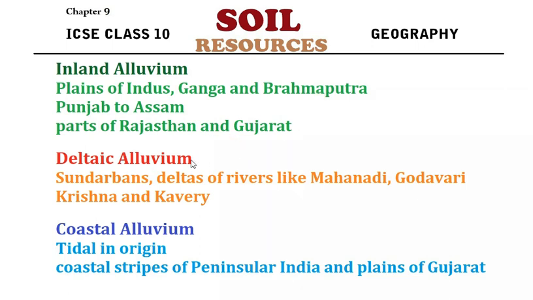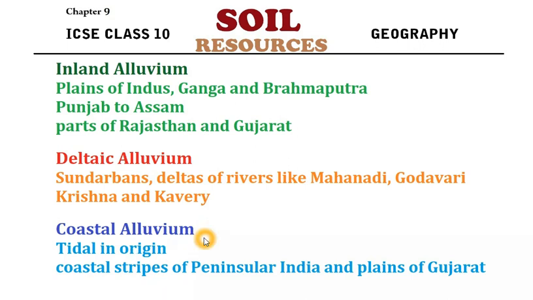The second one is deltaic alluvium, as the name suggests, delta. The alluvial soil found in the delta region is called deltaic alluvium. We have deltas on the eastern coast of the country: the Sundarban Delta in West Bengal, and in the deltas of the Mahanadi, Godavari, Krishna and Kaveri we can also see deltaic alluvium. The remaining areas are covered with coastal alluvium. This alluvial soil is actually tidal in origin. It is not deposited by the rivers.